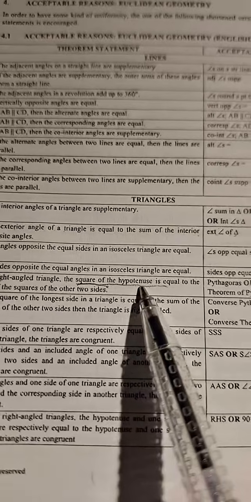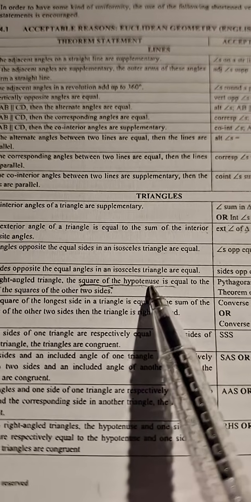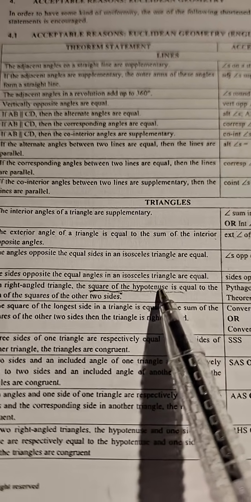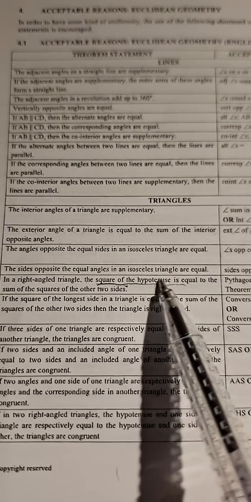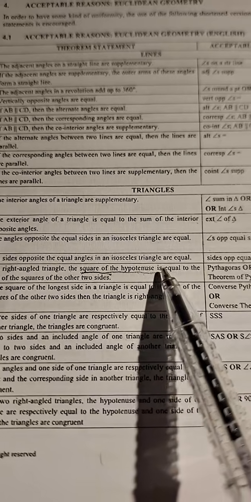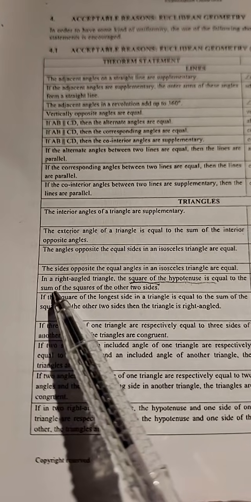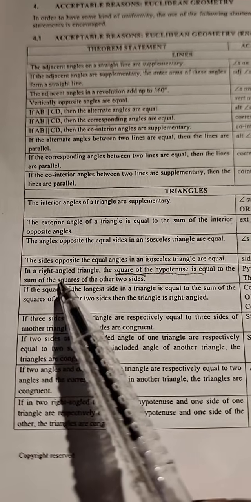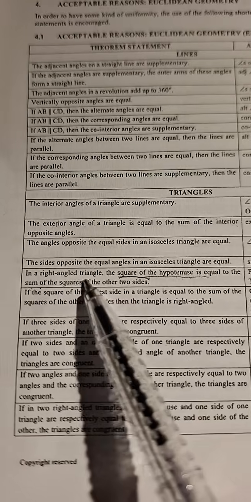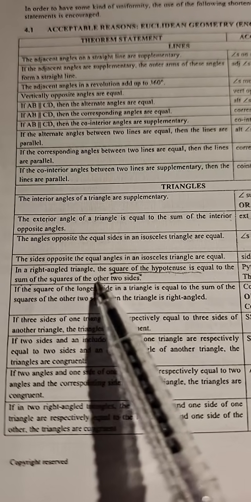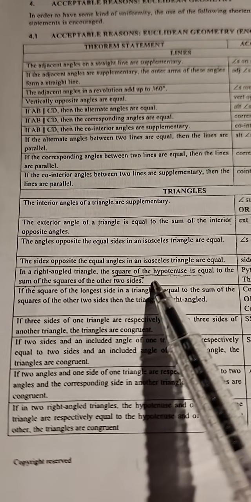What is this? Who is Mr. Hypotenuse? Hippopotamus? No. Hypotenuse. The square of the hypotenuse is equal to the sum of the squares of the other two sides.